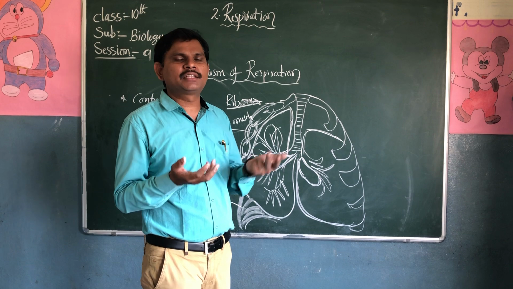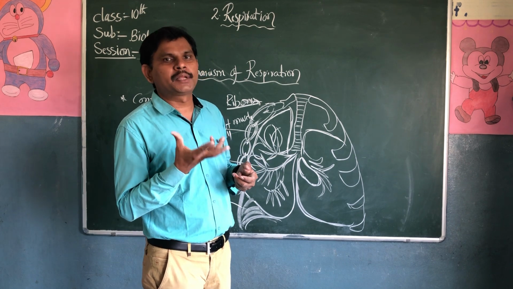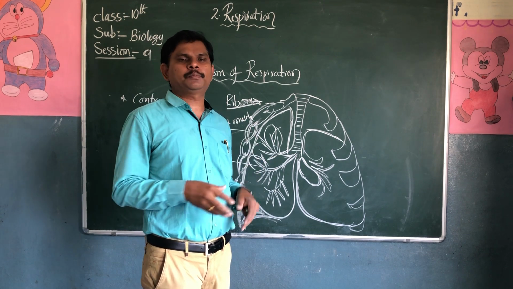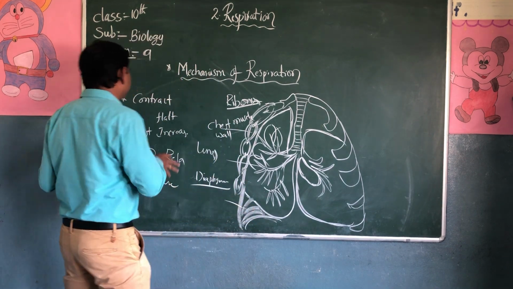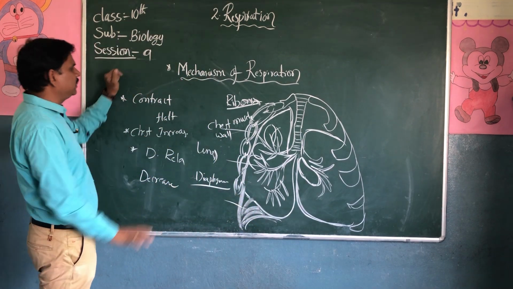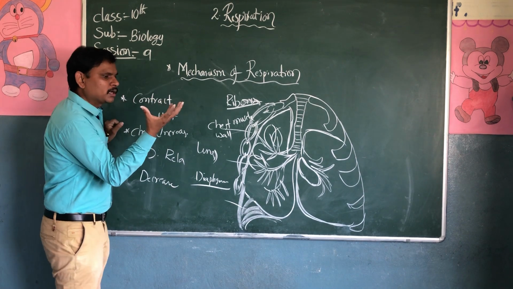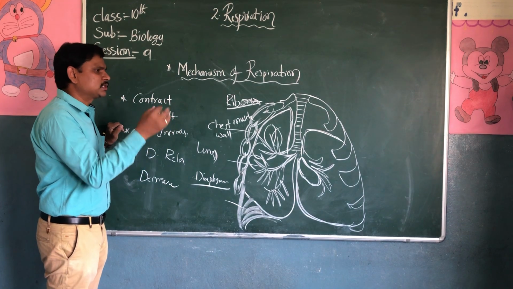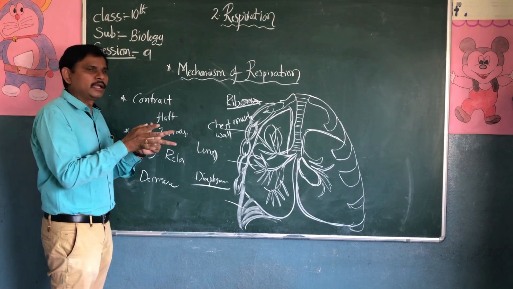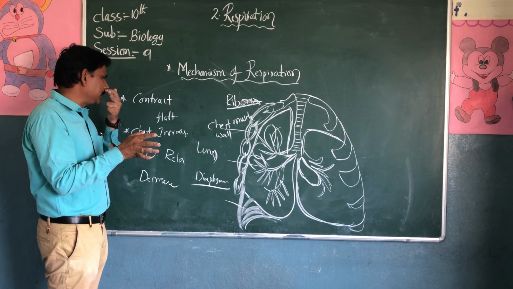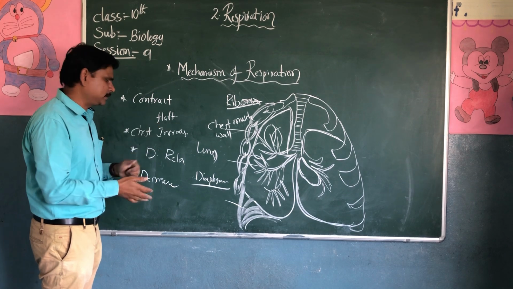For the inhalation process, pressure is not required. Don't confuse, it's very easy. When the diaphragm contracts, it looks like a flattened shape, the chest cavity is increased, and pressure is not required in the lungs.